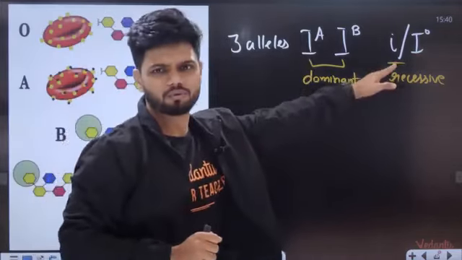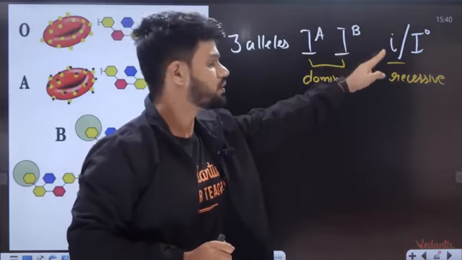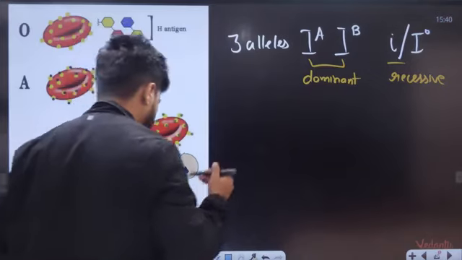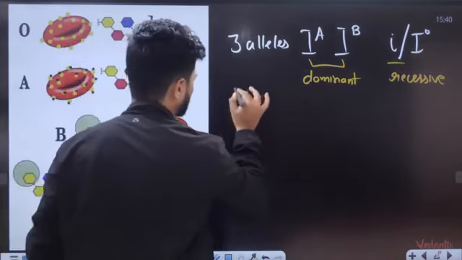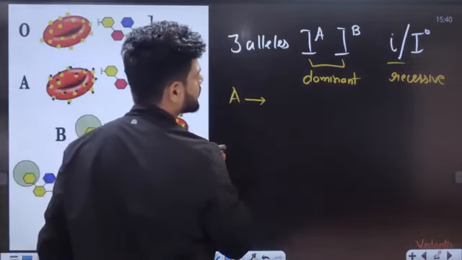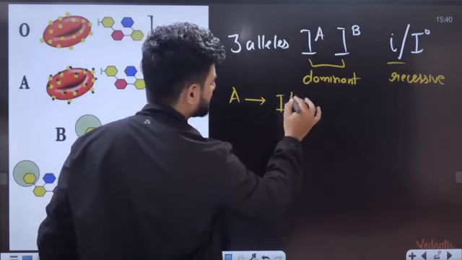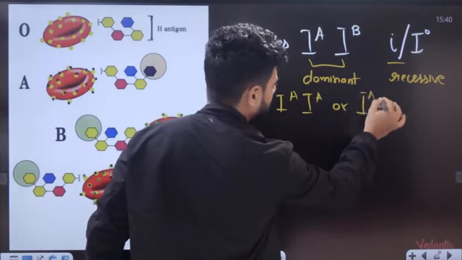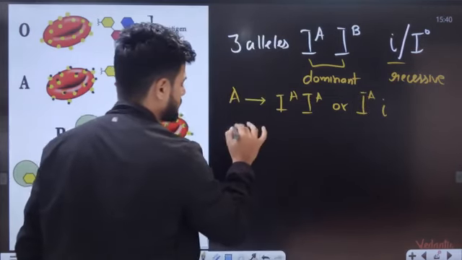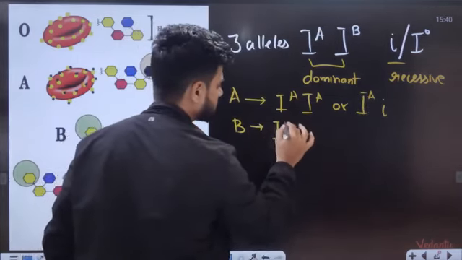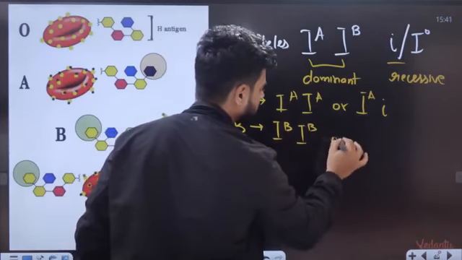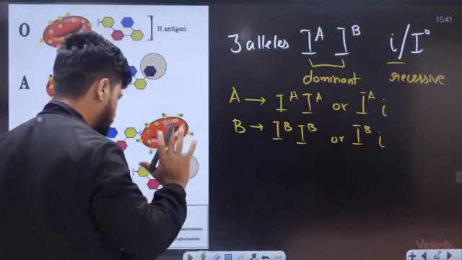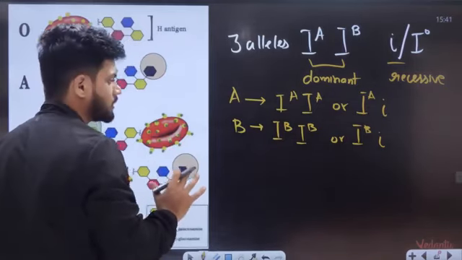It can be IA with a small i, or capital IB with small i, or the two together. Those are possibilities. For example, students, let's take A positive. For the A group allele, the possibilities are we can have IA IA, or we can have IA and small i. For B, it is IB IB, or capital IB and small i. Those are possibilities.